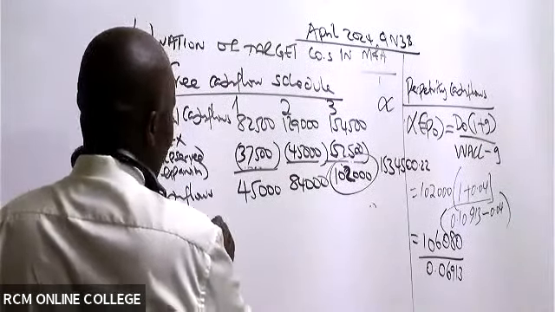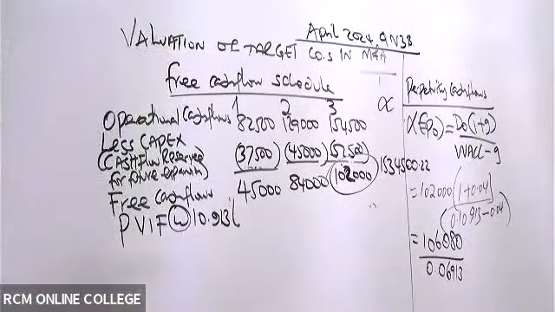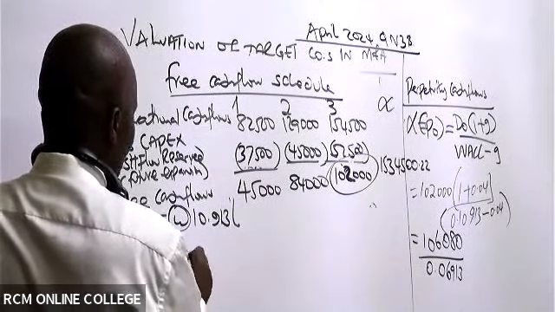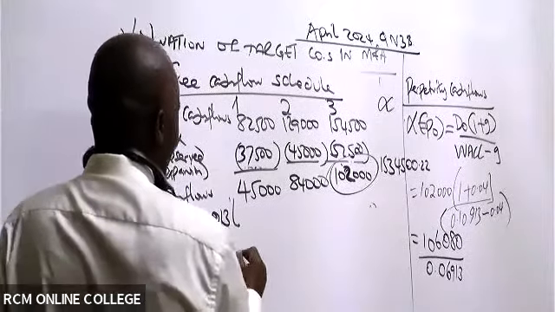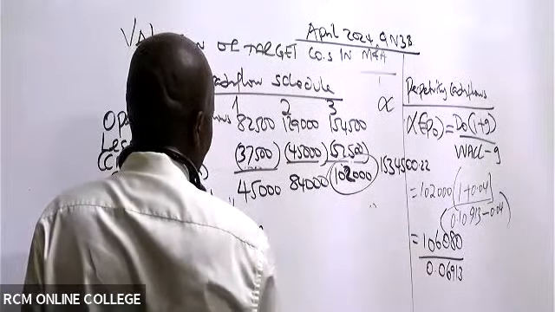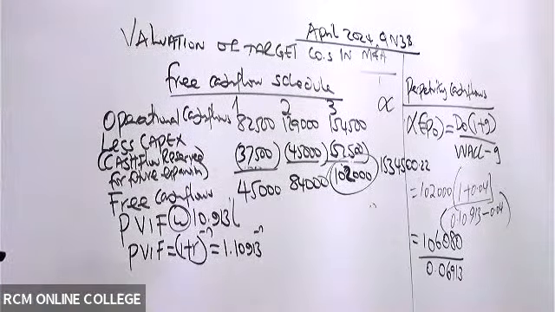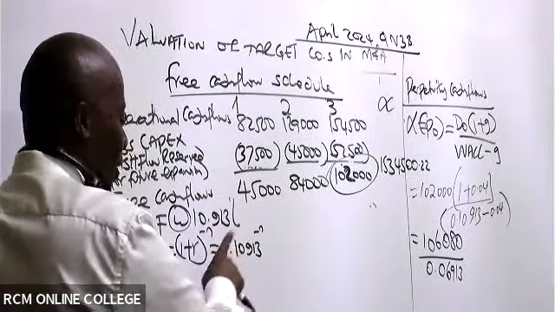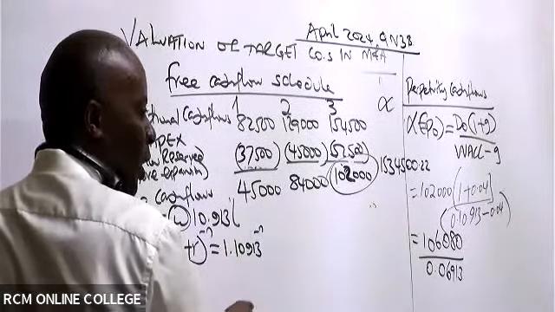At what percentage? At 10.913%. PVIF. So remember, our formula PVIF is 1 plus R raised to negative n. So it will be 1.10913 raised to negative n. Please give me 4 decimal places of PVIF. Because you see, this is 0.10913. So 1 plus this, it will be 1.10913 raised to negative n.